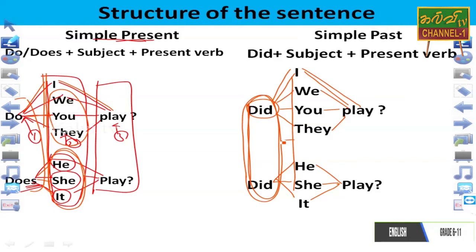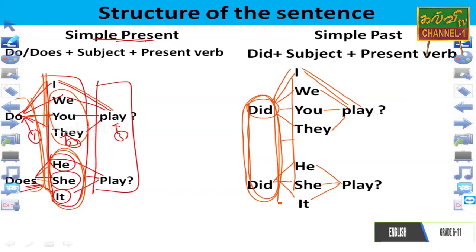First of all, they should understand what kind of sentence. If the sentence is present tense, they should consider do or does. If the sentence is past tense, they should consider did as the helping verb. This is a difference between them.